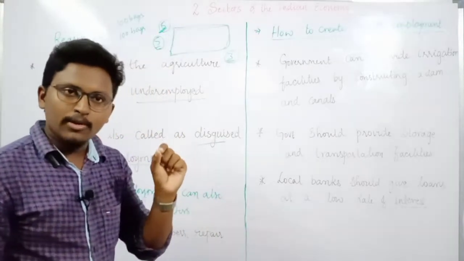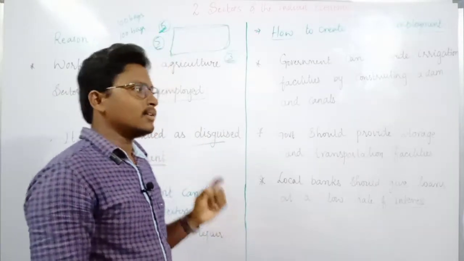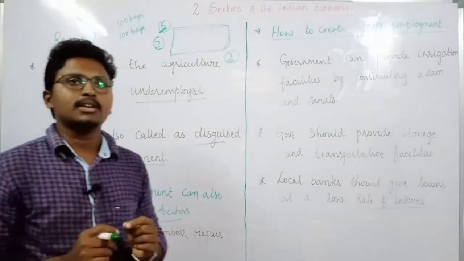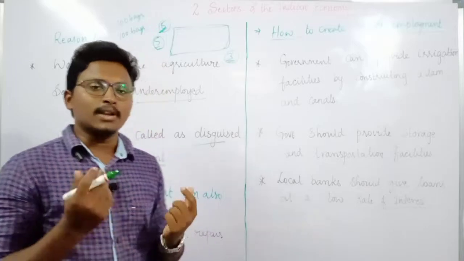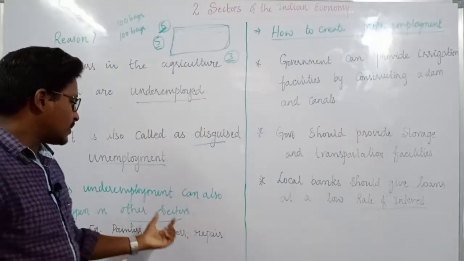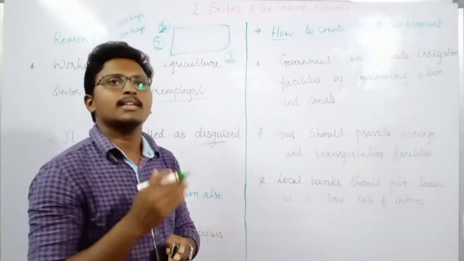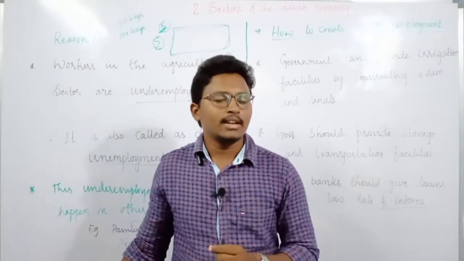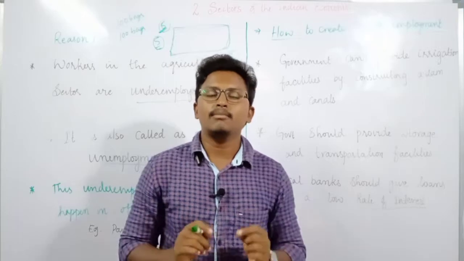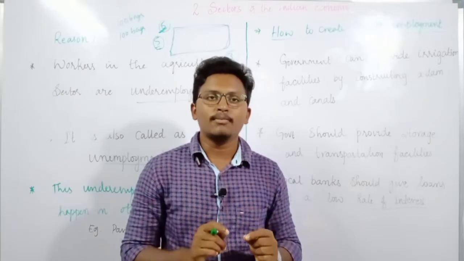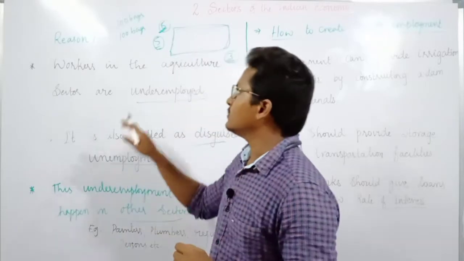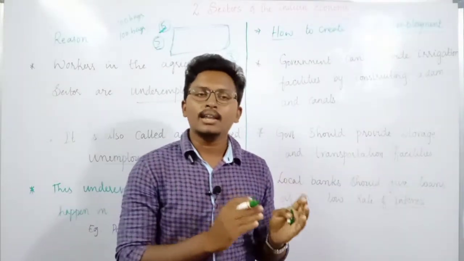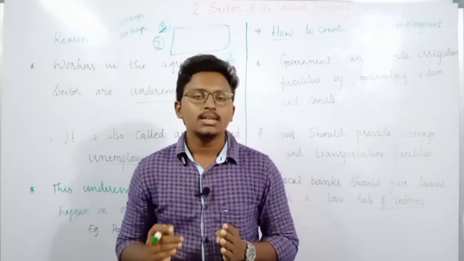And this problem is not only with the primary sector, it is also there with other sectors. In other sectors also you can see people are underemployed. For example, take painters, plumbers, repair persons, etc. In the cities, in urban areas, we can find this underemployment even in secondary and tertiary sectors. But the greater number of underemployed people can be found in the agriculture sector, and this is the main reason why agriculture is contributing less towards the GDP.